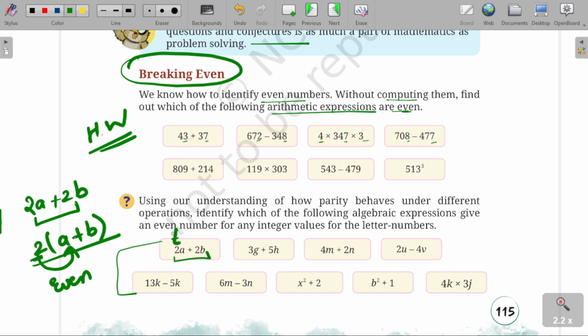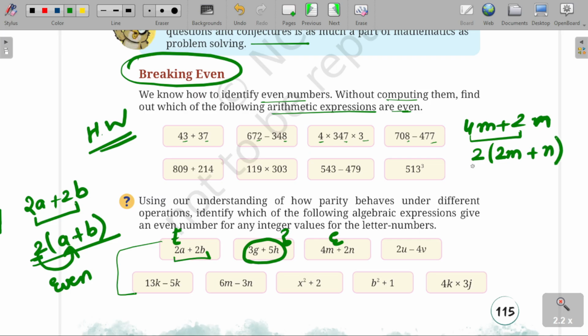This is even. Can't say about this. It could be even, it could be odd, right? This is even. How? See, 4m plus 2n. We don't know about m and n here, but we definitely know what to take common. We can take 2 common, and in the bracket it will be 2m plus n. Again, the resultant expression is a multiple of 2. Yes, even, right? Similarly, this is also even. Clear? We can solve it also. 13k minus 5k is 8k. Even.